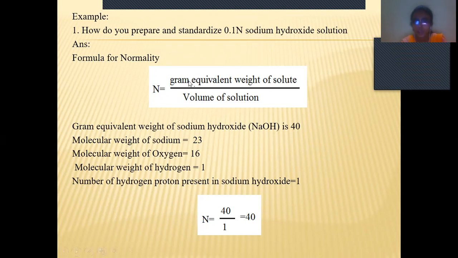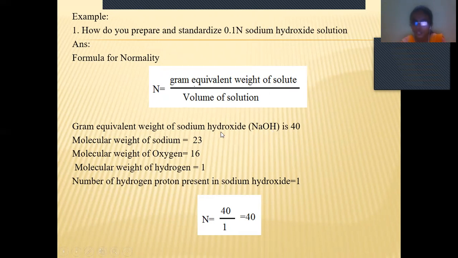So we have to know the gram equivalent weight. What is the gram equivalent weight of the solute? What solute are we going to take here? Sodium hydroxide. So we have to identify the gram equivalent weight of sodium hydroxide. The molecular formula for sodium hydroxide is NaOH. Na means sodium, OH means hydroxide.